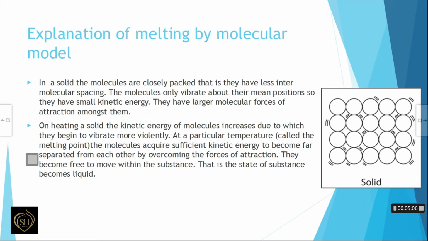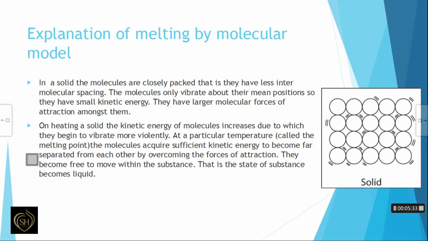Now we can discuss the explanation of melting by molecular model. In the previous class, we have learned about molecular model. We know that molecular model represents the arrangement of molecules. Here you can see the picture that shows the molecular arrangement in solid. In a solid, the molecules are closely packed, that is, they have less intermolecular spacing.